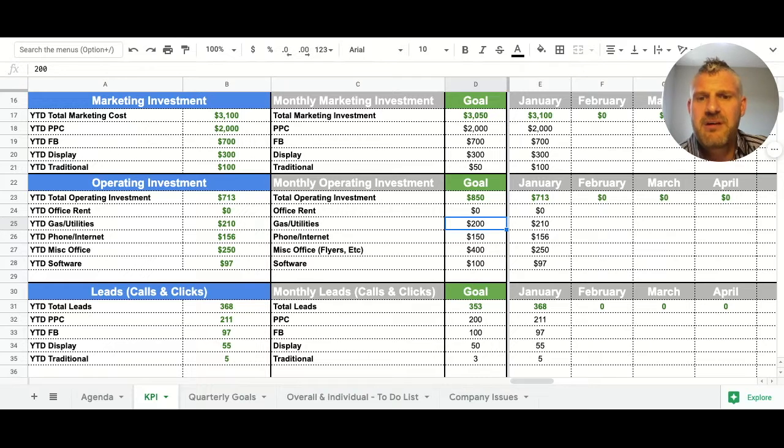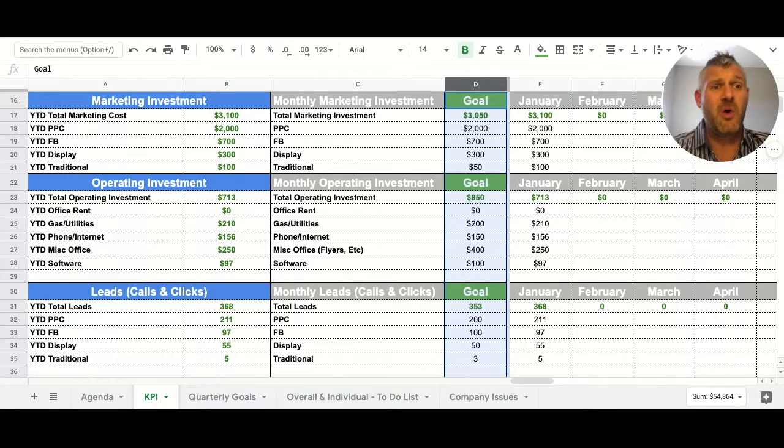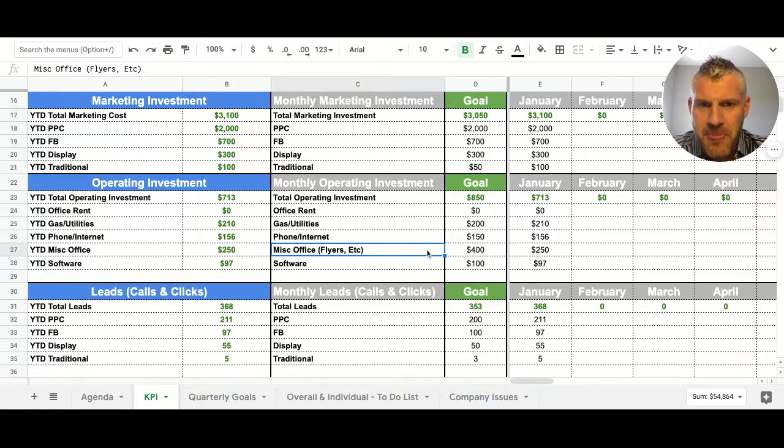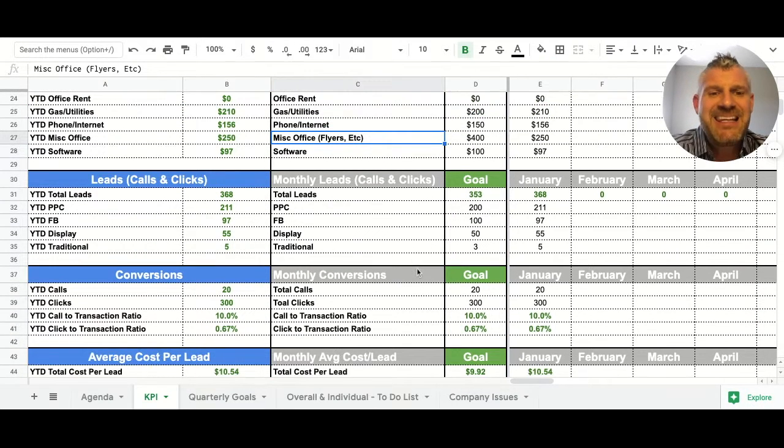Some people have virtual assistants. Some people have a full-time assistant. Some people have all kinds of stuff, whatever, that can go in here. It's measurable. It's easy to find. You can plug it in. Again, if it's in black, you plug it in. This is your goal column. I don't know if I said that, but you have a goal. You want to hit a financial goal, and you have expenses. So if you can manage your expenses, you have a goal for that. If that makes sense.